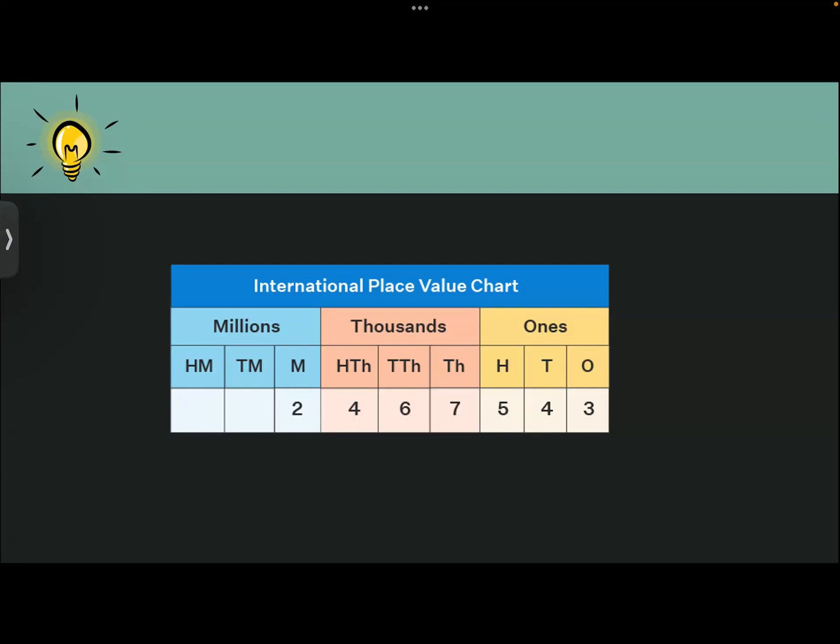The ones period was divided into ones, tens, and hundreds. The thousand period was divided into thousands and 10,000, and then lakh into lakhs and 10 lakh, and then crore into crores and 10 crores. We did learn about how to write the numbers in the standard form using the Indian place value chart system.